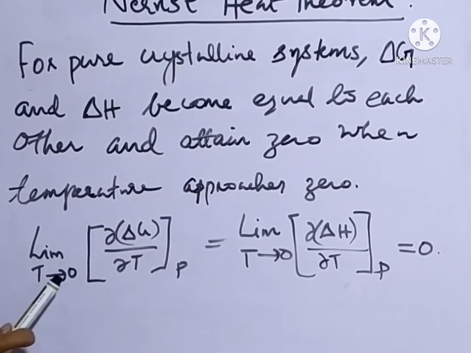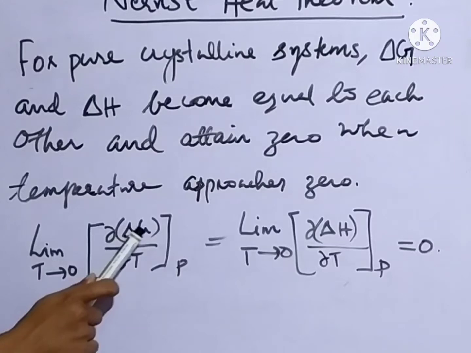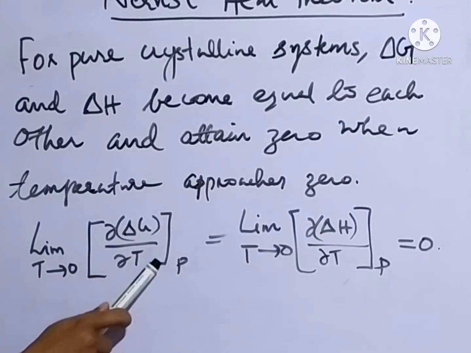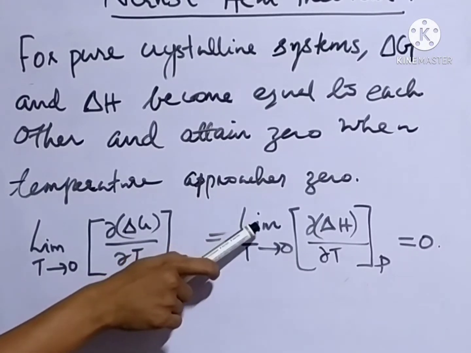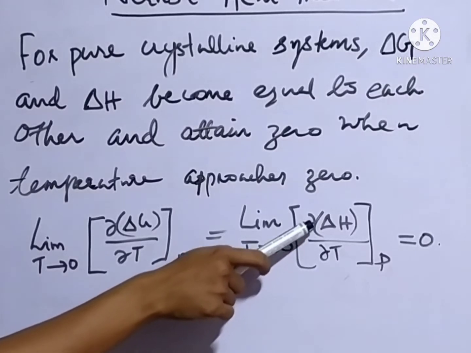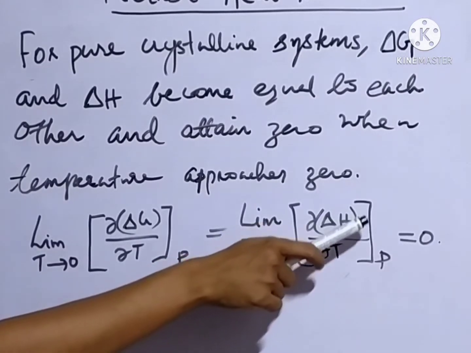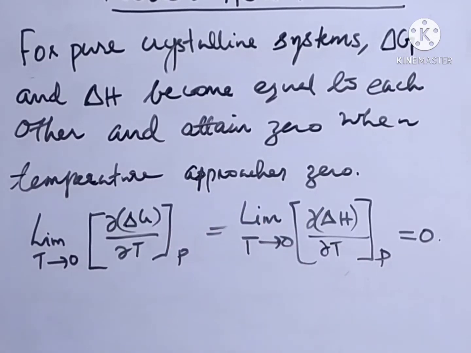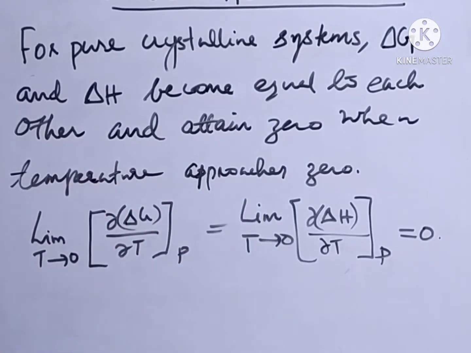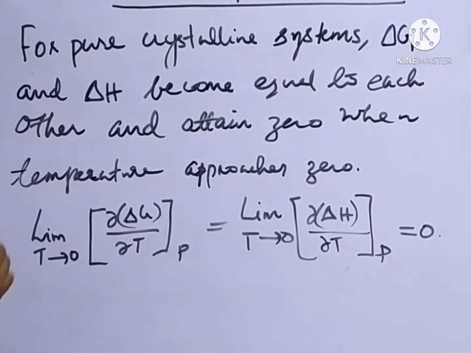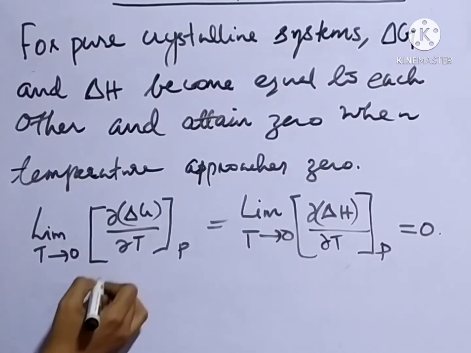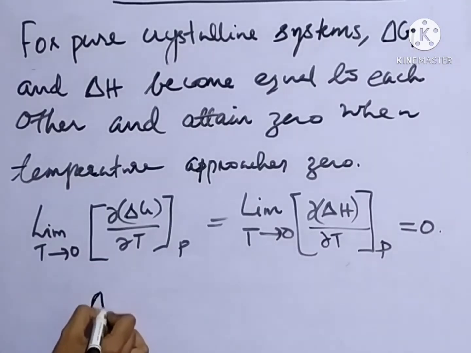That is, limit T tends to 0, dou delta G divided by dou T at constant pressure equals limit T tends to 0, dou delta H divided by dou T at constant pressure equals 0.